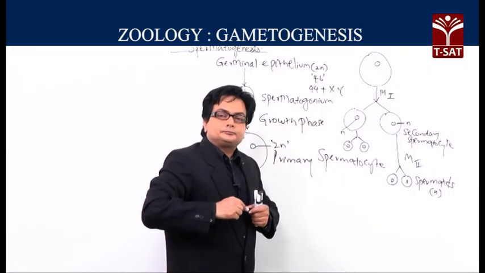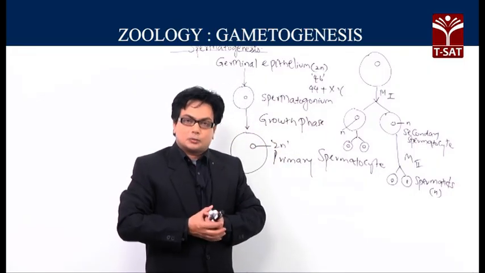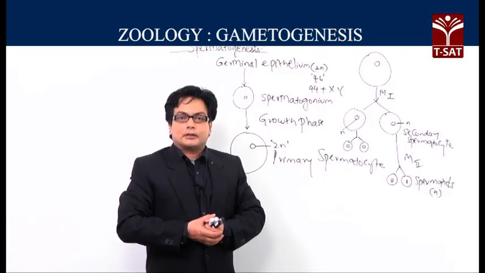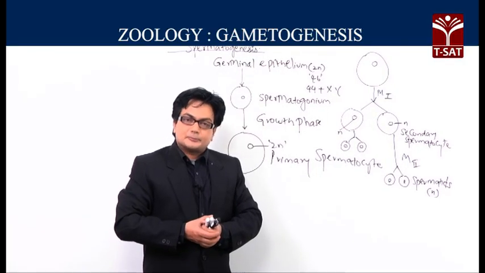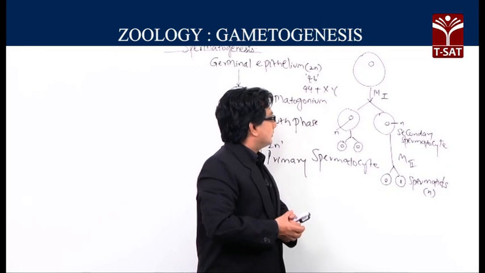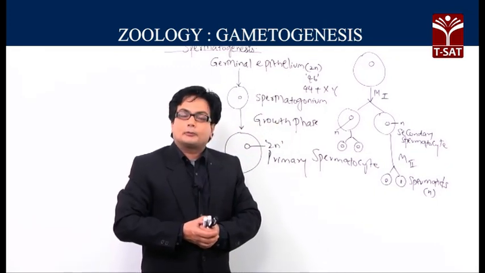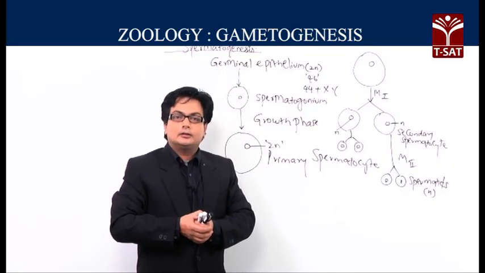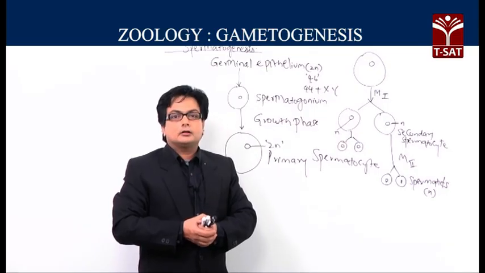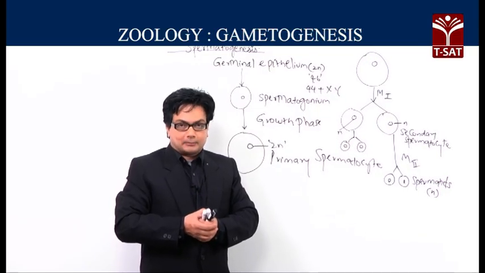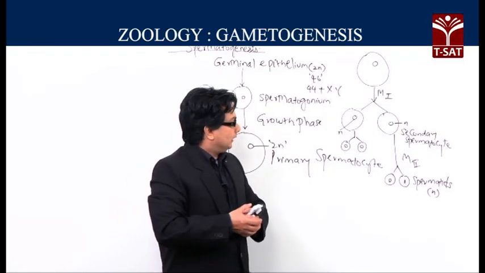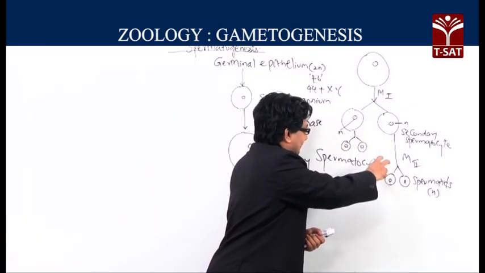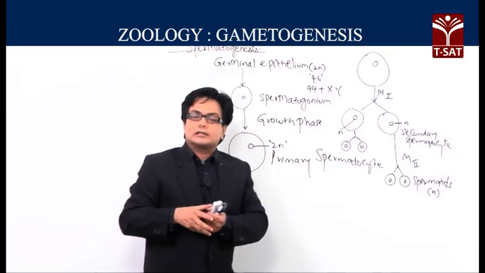So, let us understand the steps here, the sequence. The first one is the spermatogonium becoming primary spermatocyte. The primary spermatocyte after the meiosis 1 will give the two haploid secondary spermatocytes. The two secondary spermatocytes will enter into the meiosis 2 and will produce 4 spermatids which are also haploid. Now, if you look at the design and structure of the cell, they are all spherical, they are round, and they are all the haploid cells.